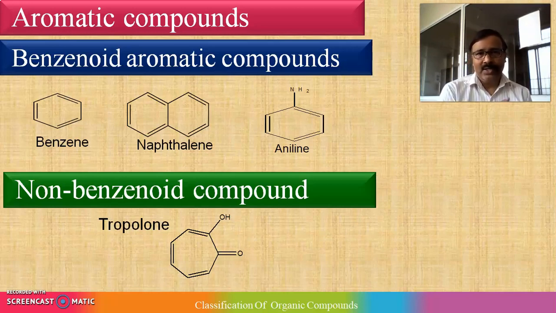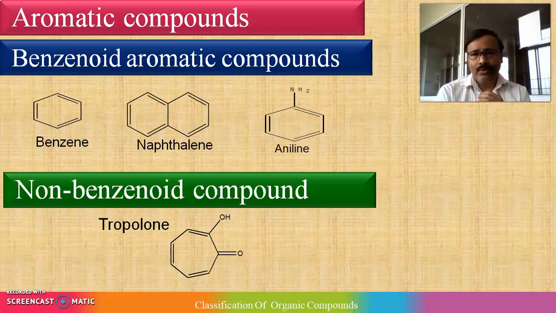So here I am mentioning the examples. If it is a simple benzene ring, it becomes monocyclic. Example is benzene. If two benzene rings fuse together, it becomes bicyclic. Example is naphthalene. If three benzene rings fuse to each other, it becomes tricyclic. I have not mentioned it here, but the example is anthracene. And lastly, aniline.